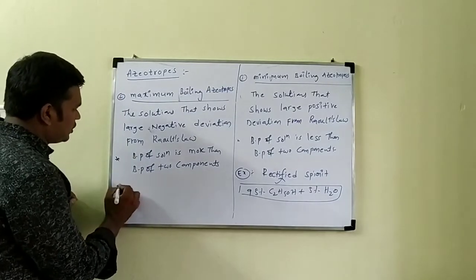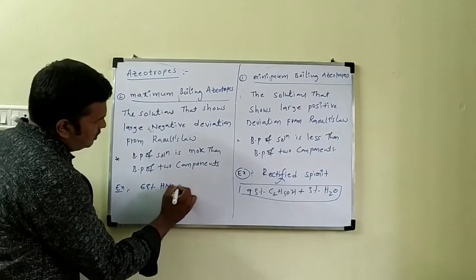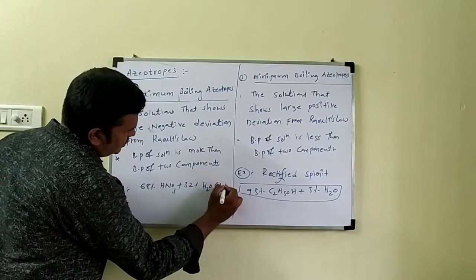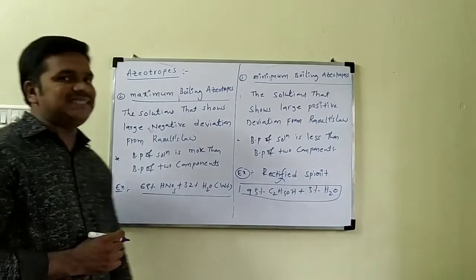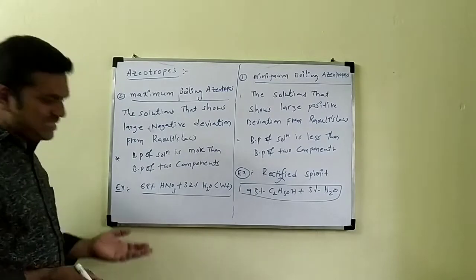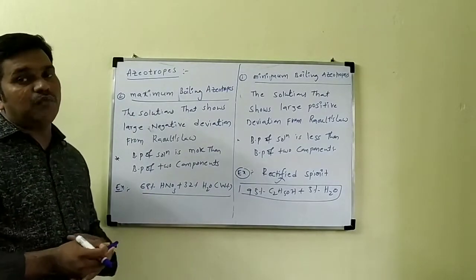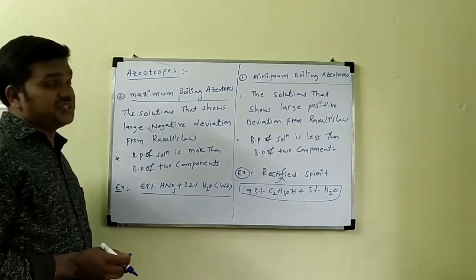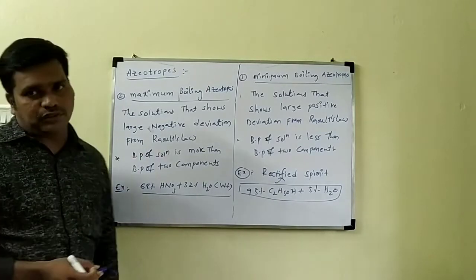The example for this is 68% HNO3 plus 32% water, a weight percent. This is an example of a maximum boiling azeotrope. In the preparation of nitric acid, when the concentration reaches 68% and water is 32%, that component behaves as a pure liquid. The components cannot be separated by fractional distillation. So this is regarding the types of azeotropes.